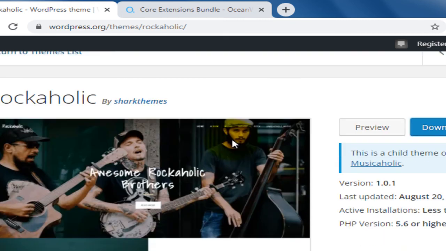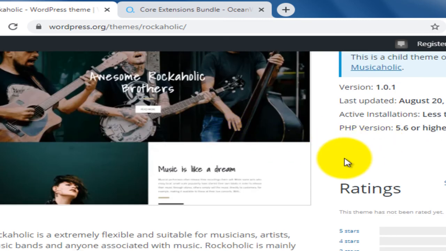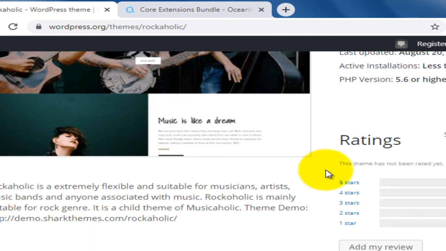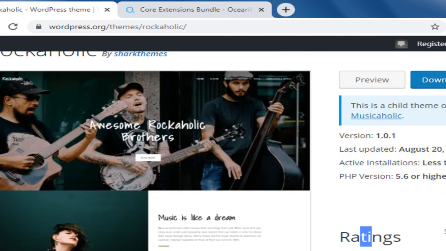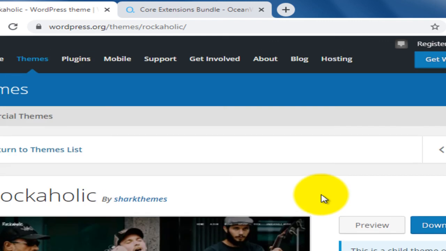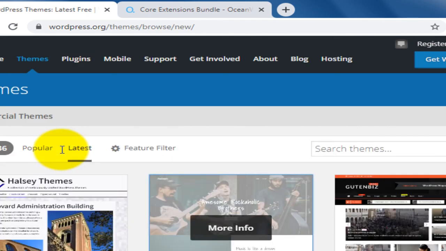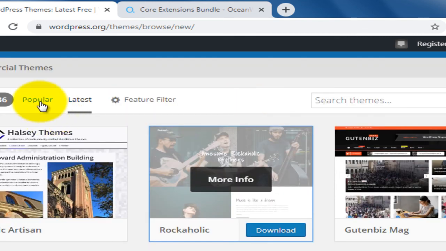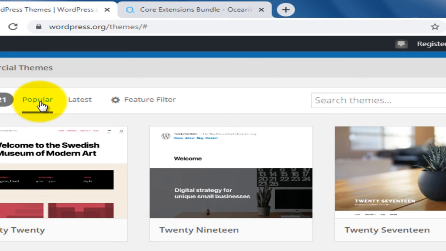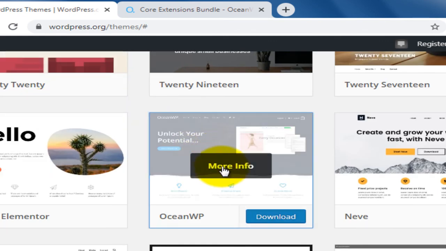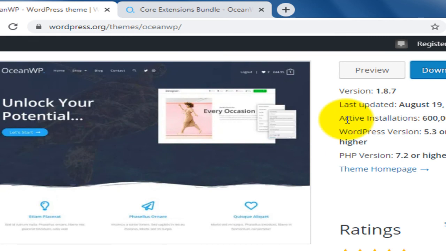Then you may get some spam, or you may get some errors while you are designing your website. You couldn't find any ratings, or any reviews or installers for these themes. So beware of the latest themes, and remember, if you want to design a website by using free themes, please refer to popular themes only, because popular themes have some reviews and active installers.